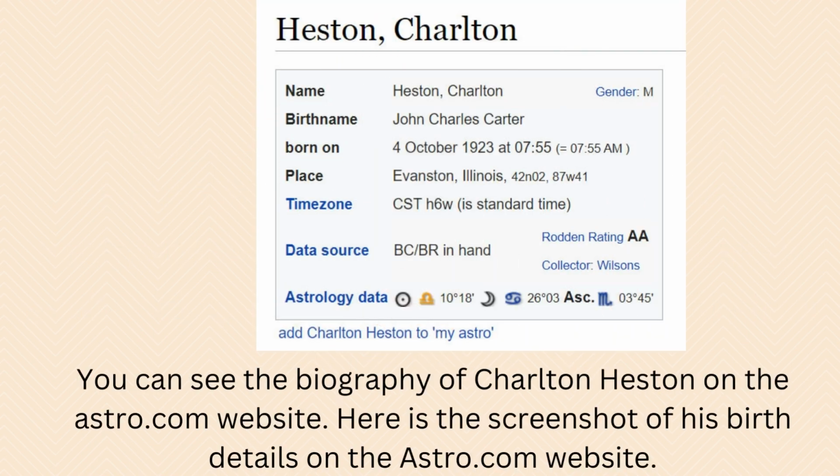You can see the biography of Charlton Heston on the Astro.com website. Here is the screenshot of his birth details on the Astro.com website.